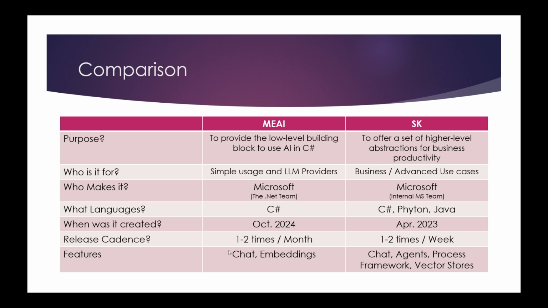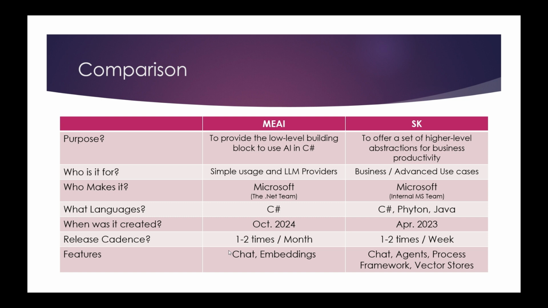So who is it for? MEAI is more for the LLM providers, so they can build integrations so C# can use it. And then SK will go in and do more business and advanced use cases on top of all this. Microsoft makes both, but MEAI is made by the .NET team, while SK is made by an internal dedicated team for semantic kernel inside Microsoft.